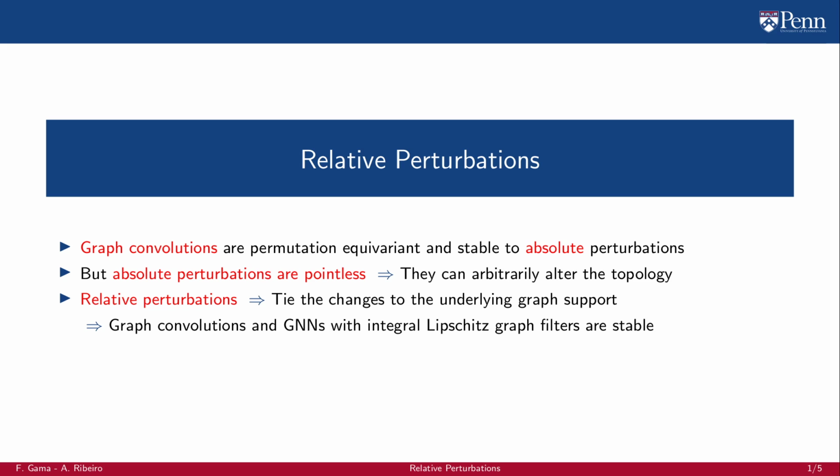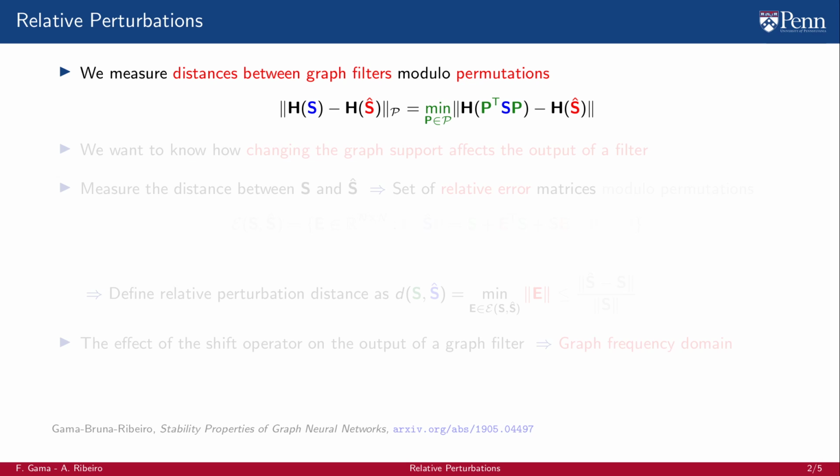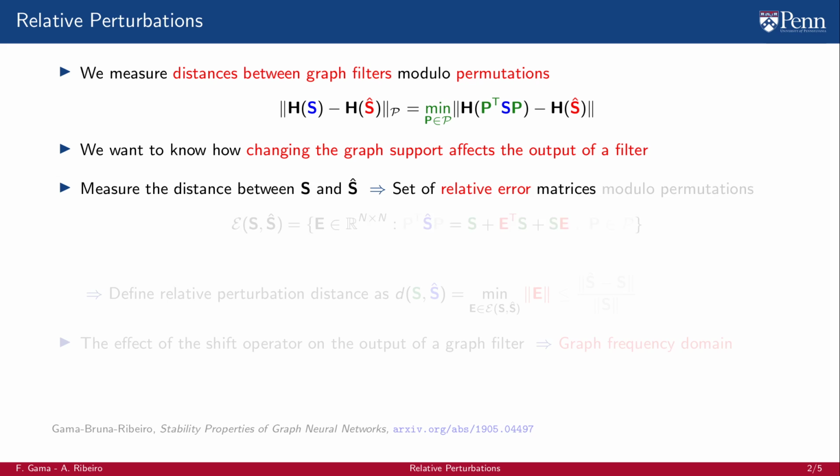Recall that we measure distances between graph filters modulo permutations. And what we want to know is how changing the graph support affects the output of a filter. To measure the distance between S and S hat, we now consider the set of relative error matrices. This is the set of all matrices E such that, when multiplied with the shift operator S and added back to S, they yield a permutation of the other shift operator S hat.